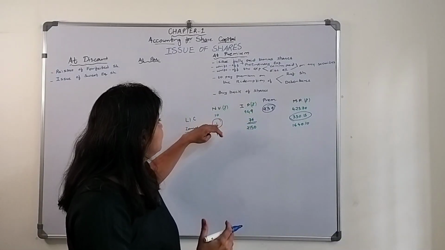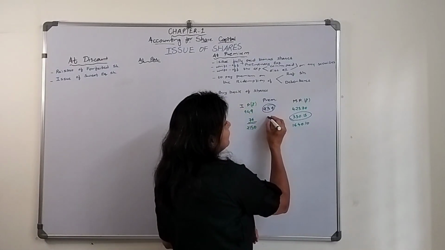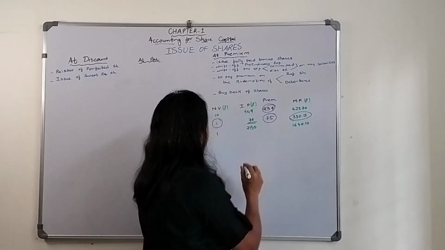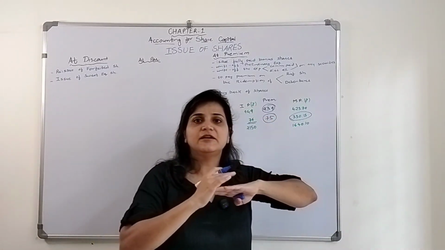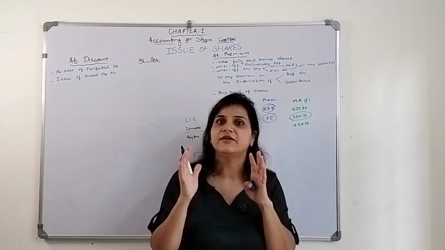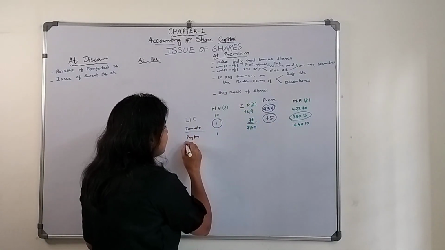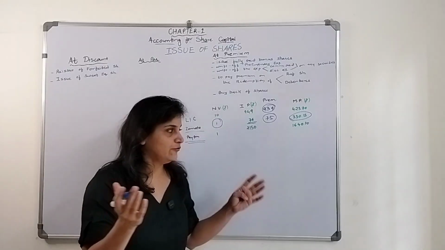Fine. So the premium amount for Zomato was 75 rupees. One rupee was their nominal value and the issue price was 76. So the premium amount was 75 rupees. And then Paytm, that also you know, right?